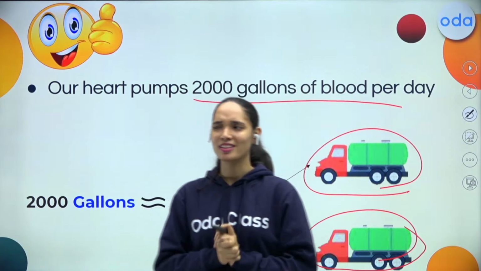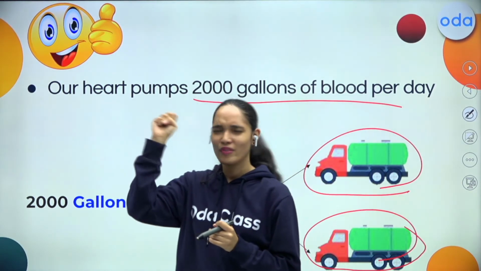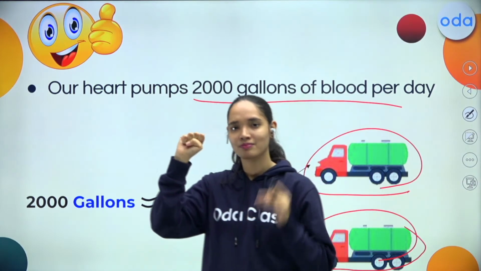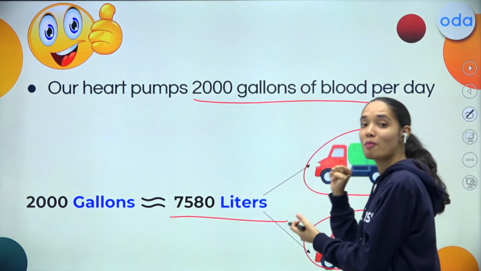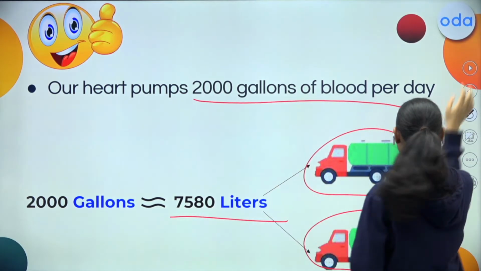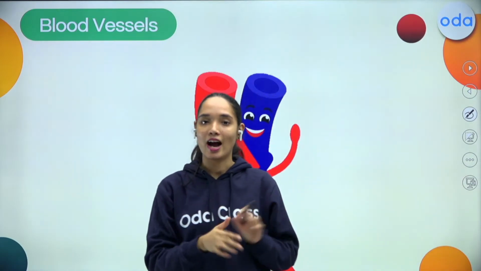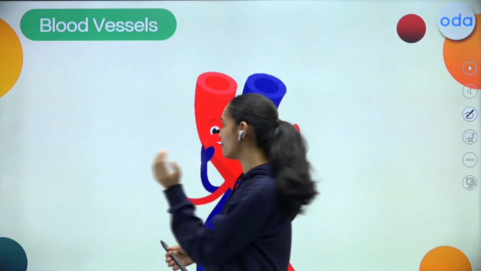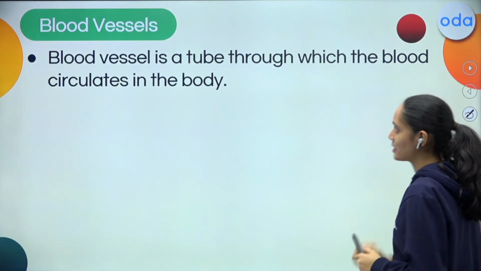Clear, students? Don't you think it is amazing that this small organ, which is the size of our fist, can pump so much blood per day, right? Okay. So that was about the heart. Now it's time to learn about the blood vessels. So what are these blood vessels basically?